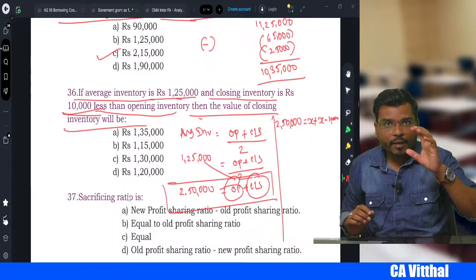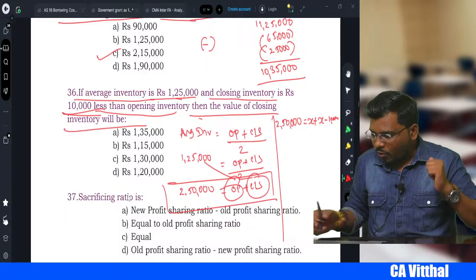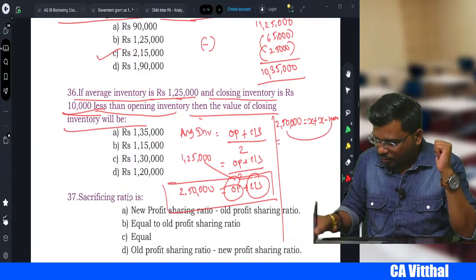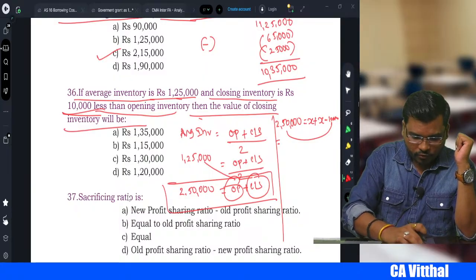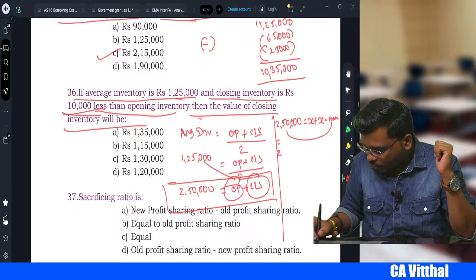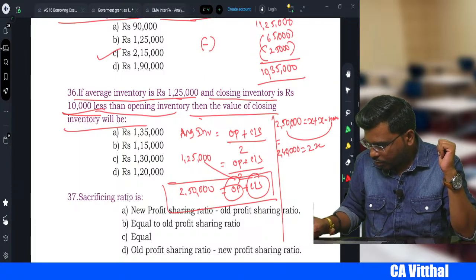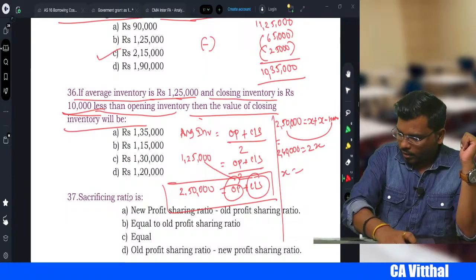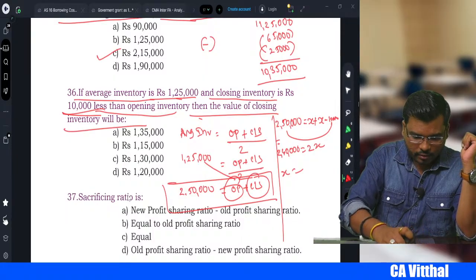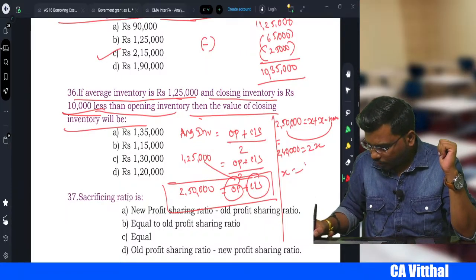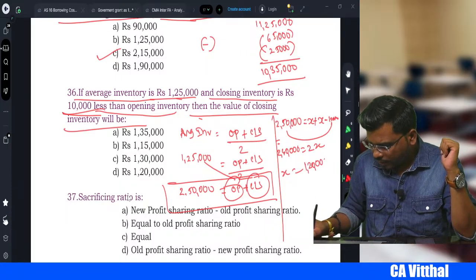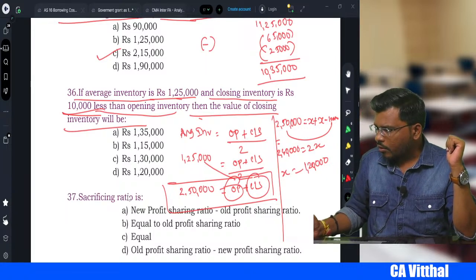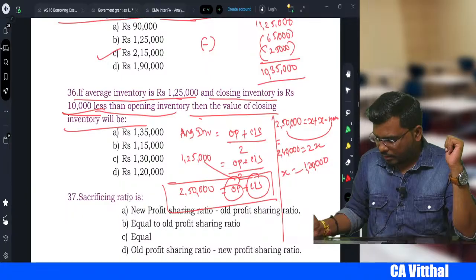Are you getting my point? Now 2,50,000 minus 10,000 becomes 2,40,000, which is equal to X plus X, that is 2X. So X is equal to 2,40,000 divided by 2, which is 1,20,000, right? Yes or no?